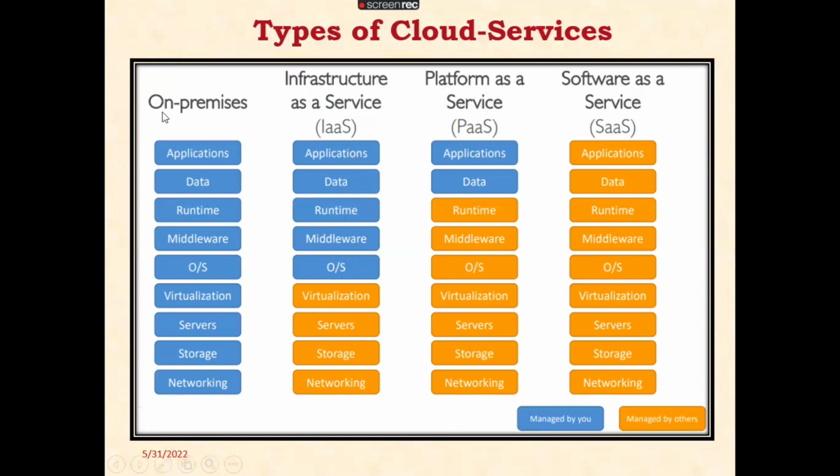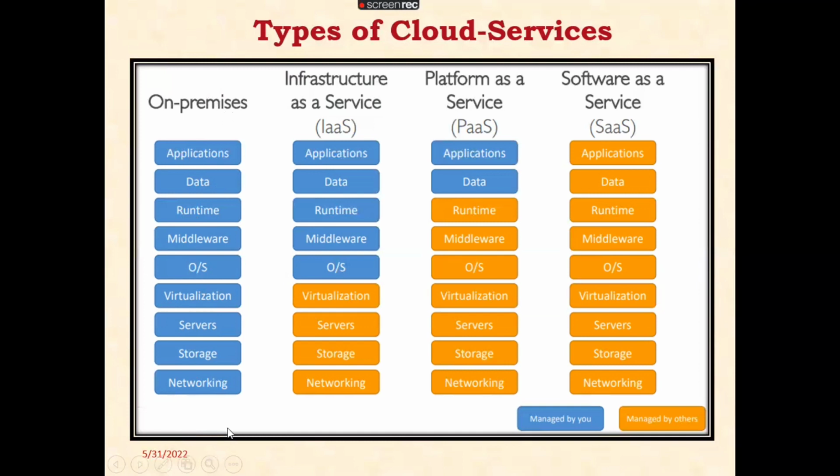And consider an example. In on-premises, companies come to the office and do their work. They maintain networking devices. Storage is there, the server is on their premises, and virtualization is on their premises. They install their operating system on the laptops. Middleware is there, runtime is there. Data they need to maintain, and applications they need to install. Each and everything we do at our own end. So this is called on-premises.